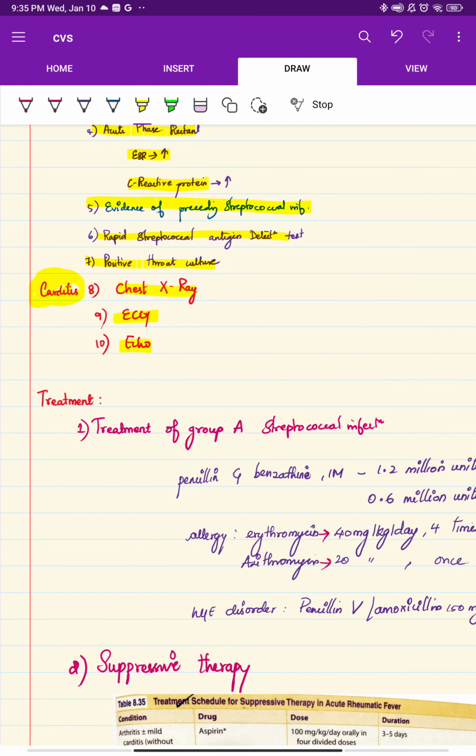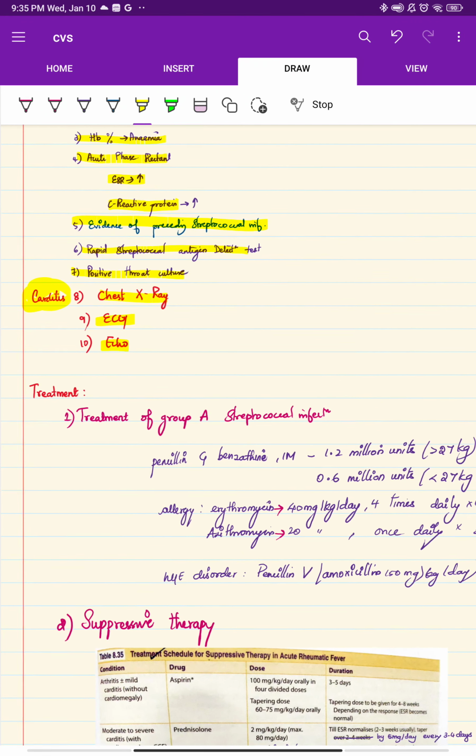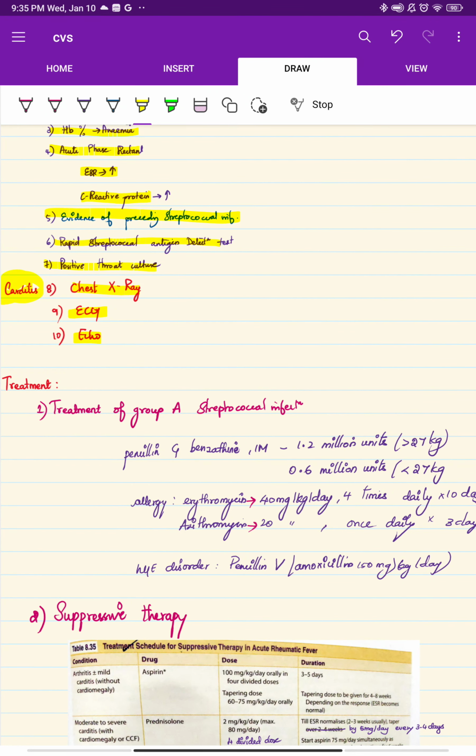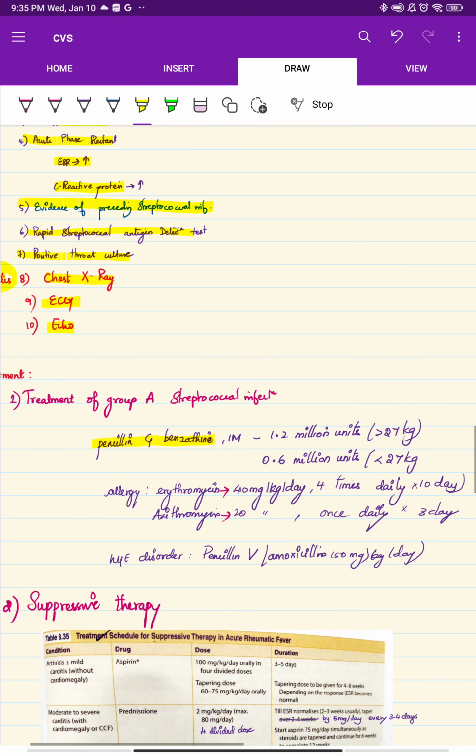Now if you see the treatment for group A streptococcal infection, you give penicillin G benzathine. It is given by IM, about 1.2 million to 0.6 million units. If the weight is less than 27 kgs, how much should you give? You should give 0.6.